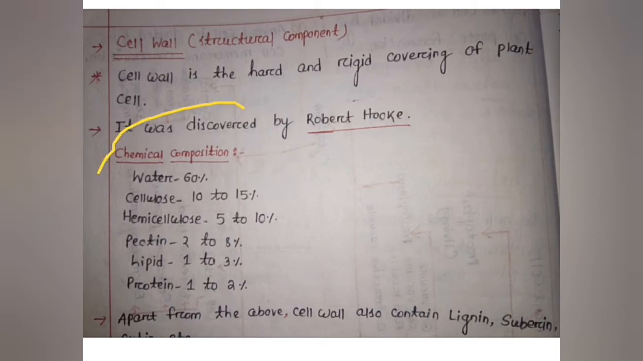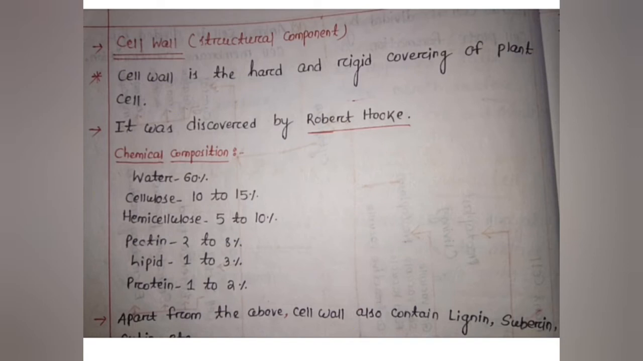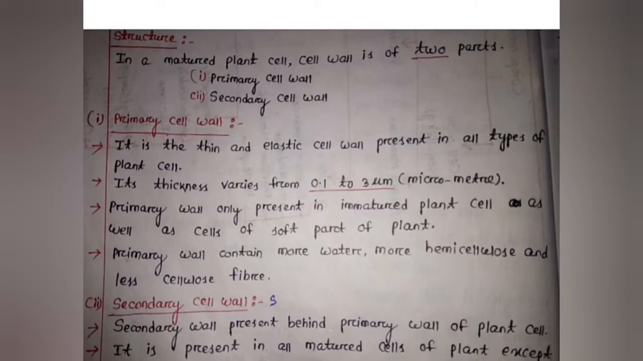The chemical composition of plant cells is like this: water 60%, cellulose 10 to 15%, hemicellulose 5 to 10%, pectin 2 to 8%, lipid 1 to 3%, protein 1 to 2%. The main constituents present in the cell wall are cellulose and hemicellulose. Apart from the above, the cell wall also contains lignin, suberin, cutin, etc. These are the special substances present in the cell wall.